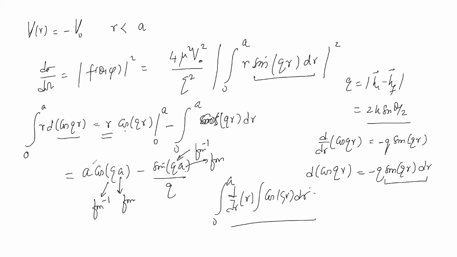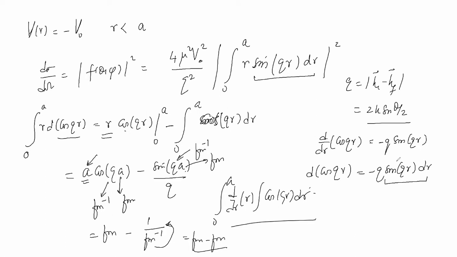This quantity has the dimension of Fermi, while this is 1 upon q, that means Fermi, so this also has the dimension of Fermi. Therefore this is a subtraction of terms of the same dimension of Fermi. Okay, is it clear to everybody? Yes or no?